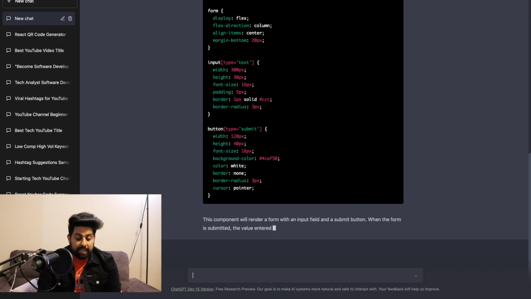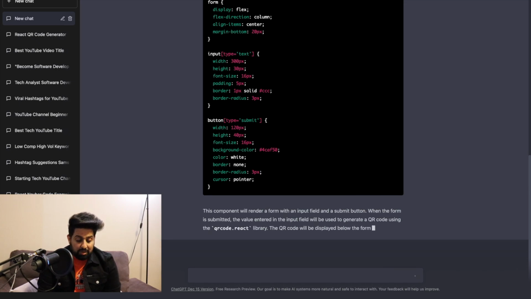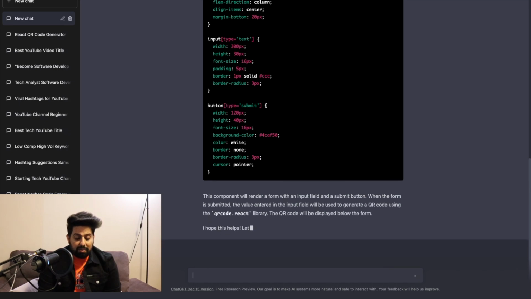Once it is completed, you can see that it is asking you to install the qrcode.react library, or it just says that it is using this qrcode.react library. That is an npm library which we can install in our project in future.